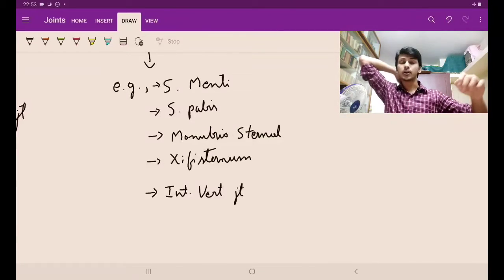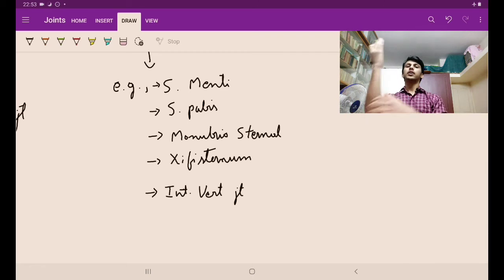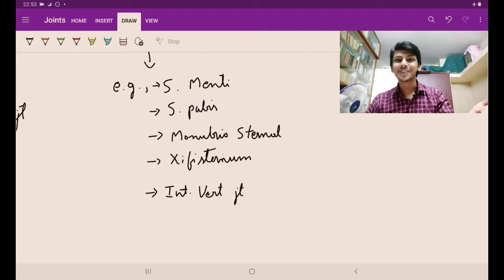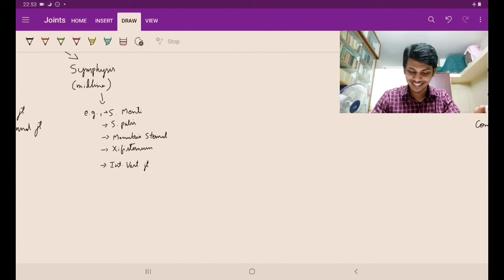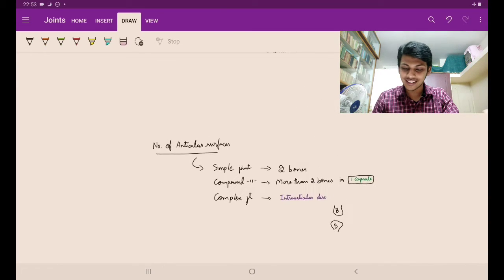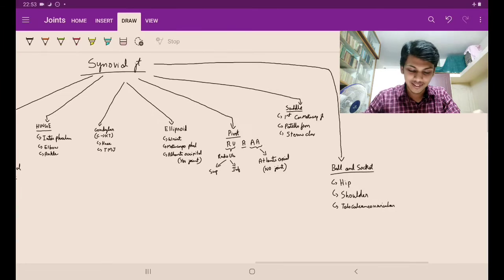And the intervertebral joint, between the vertebrae, that is the intervertebral joint. So there is some amount of mobility. The vertebra can go like this, like this, like this. If it was a synovial joint, we could always twist our vertebra like this. That wouldn't have been so nice. That might have been nice. Okay, now guys, let's get to the most favorite of all joints, the synovial joint.